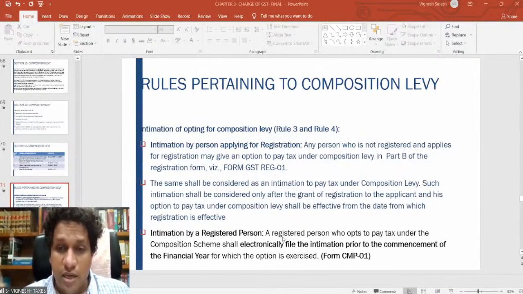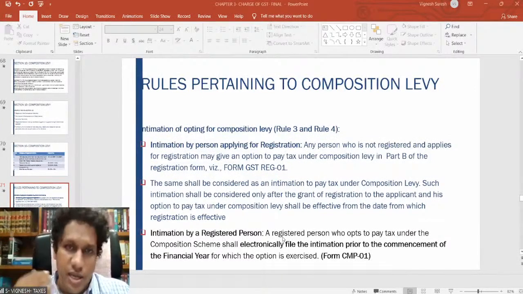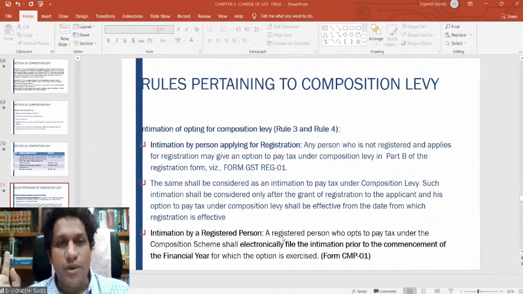Okay. During the year turnover crosses, he has not charged GST on subsequent sales. Consequences, he has to pay the GST. If notice is issued by the department, once his threshold of 1.5 crores is crossed, he is not liable for 10(1) and 10(2). He is supposed to register as regular. So the consequence is, on whatever sales he has made, he has to pay that 18% GST.